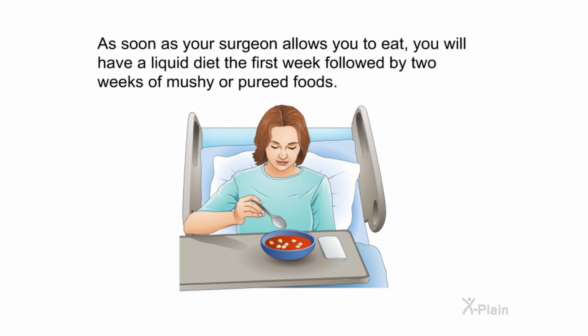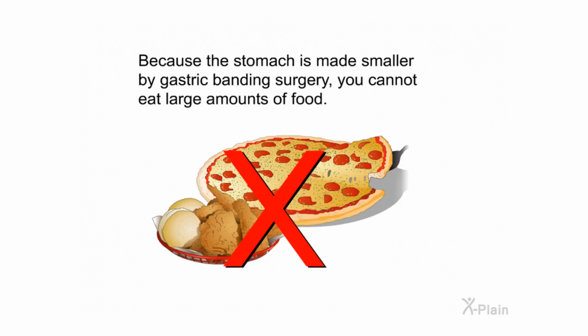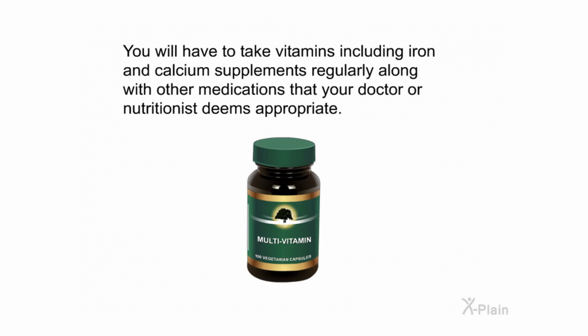As soon as your surgeon allows you to eat, you will have a liquid diet the first week, followed by 2 weeks of mushy or pureed foods. Because the stomach is made smaller by gastric banding surgery, you cannot eat large amounts of food. You will have to take vitamins, including iron and calcium supplements, regularly, along with other medications that your doctor or nutritionist deems appropriate.